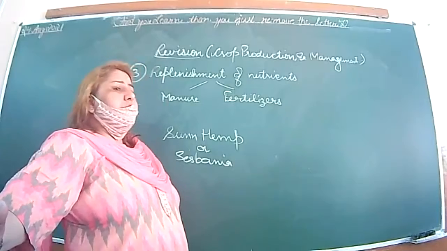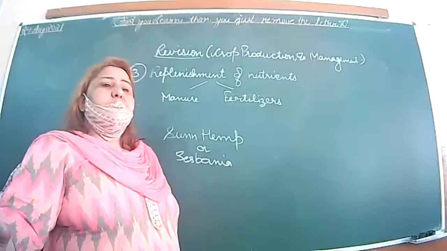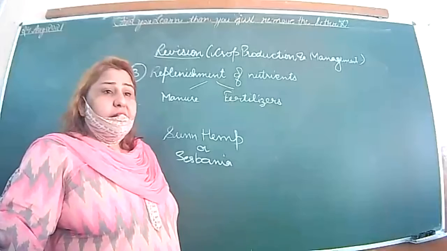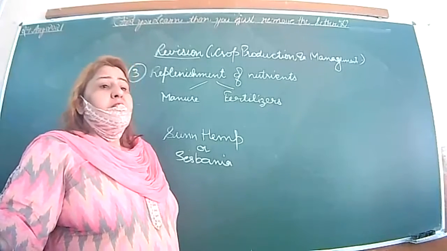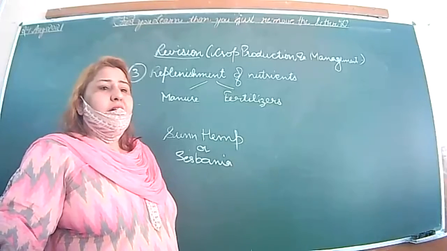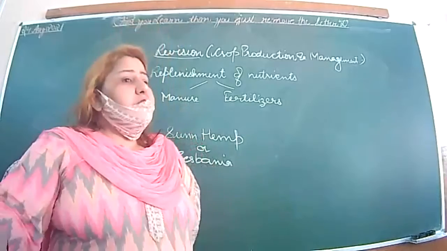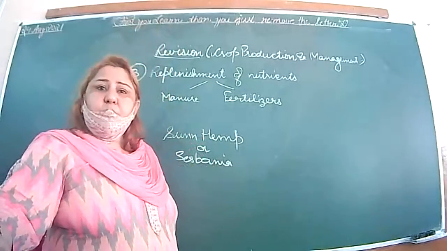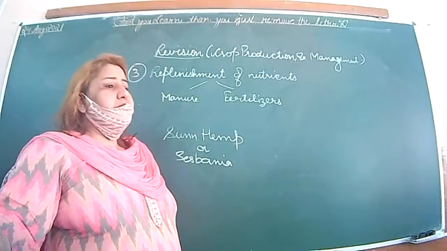If the question is write down the advantages, then what we will say, manures are less expensive as compared to fertilizers. Manures will not cause any pollution as compared to fertilizers. Manures are organic compound. They add the humus to the soil. They are rich source of the NPK. All these things you can do. ठीक है? Manures and fertilizers okay? Clear है? After replenishment, what is the next step?